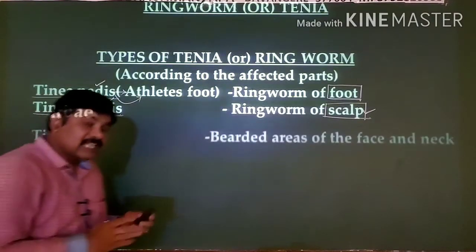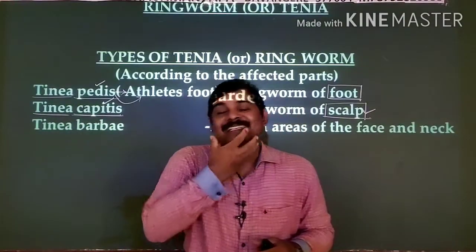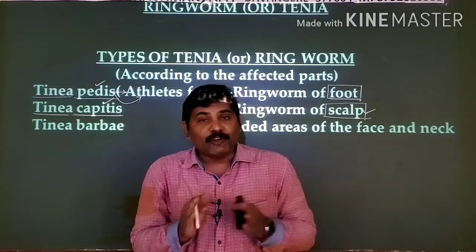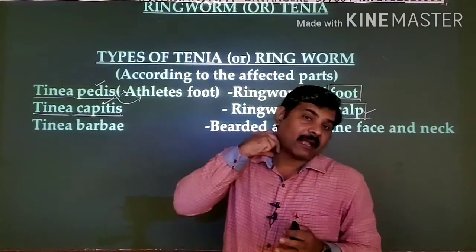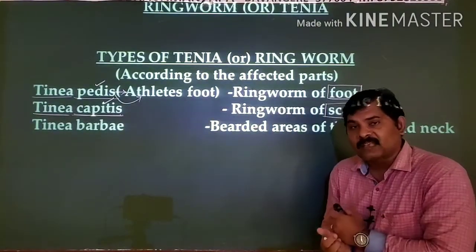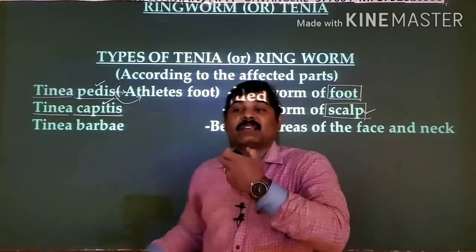And thereafter Tinea barbae, you know, the beard in a man, right? This is the area where the beard grows, and the mustache also. So if this ringworm occurs on your beard, face and neck, when these three parts get infected, this ringworm is known as Tinea barbae, meaning beard.